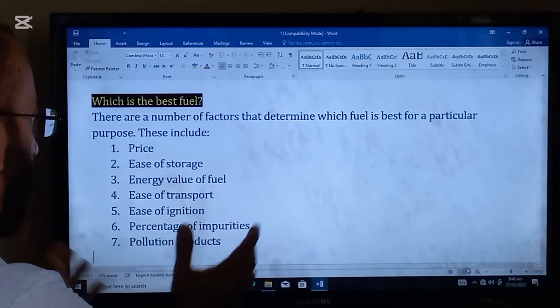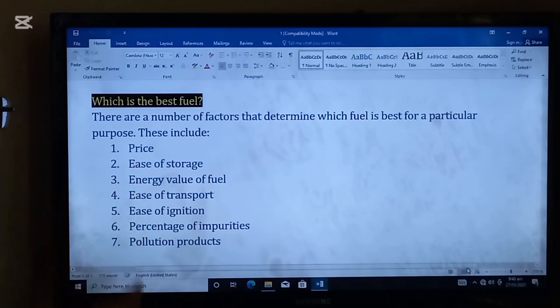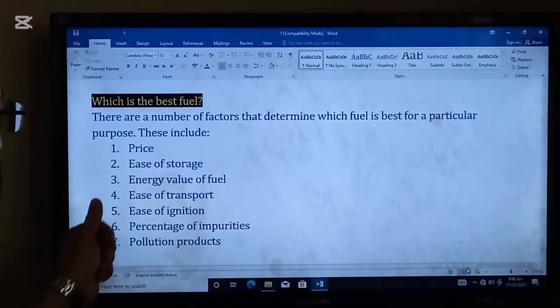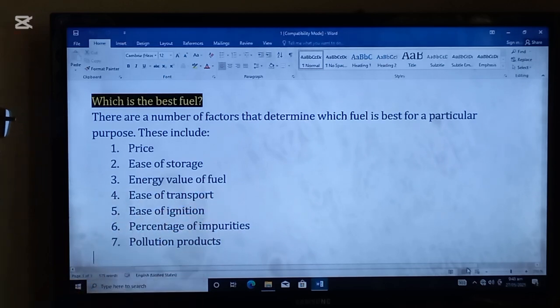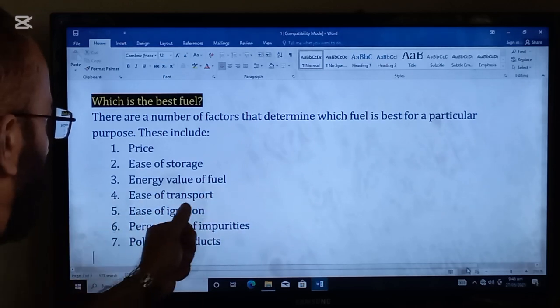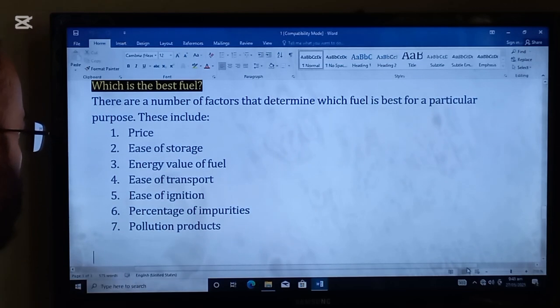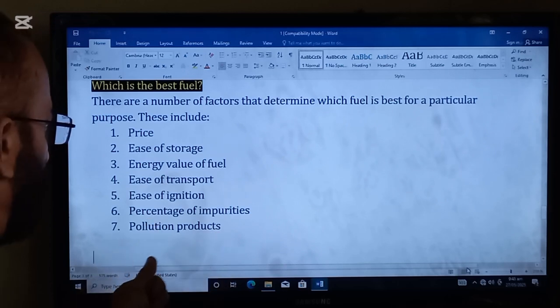And the factors are here. Number 1, price. Number 2, ease of storage. Number 3, energy value of the fuel. Number 4, ease of transport. Number 5, ease of ignition. Number 6, percentage of impurities. Number 7, pollution products.